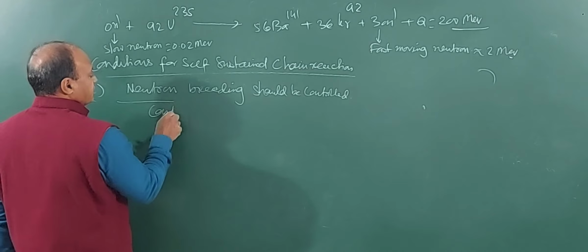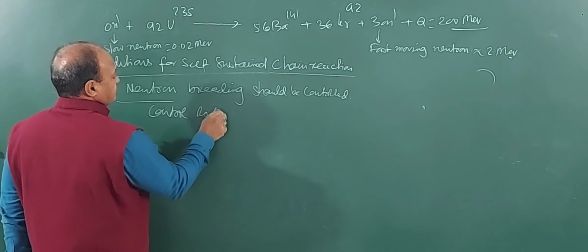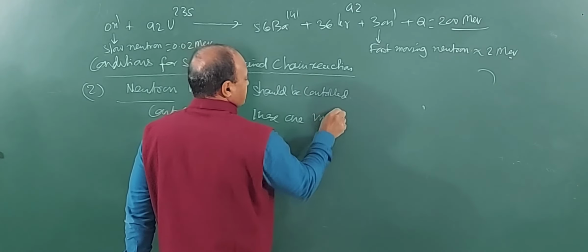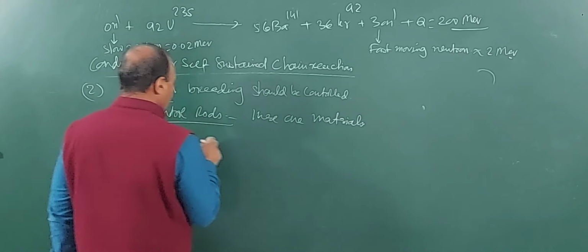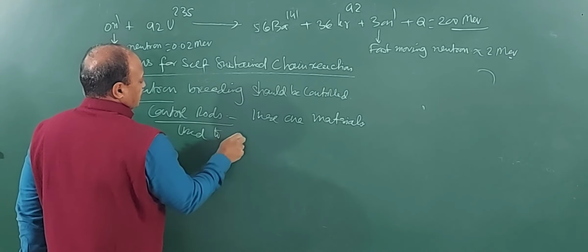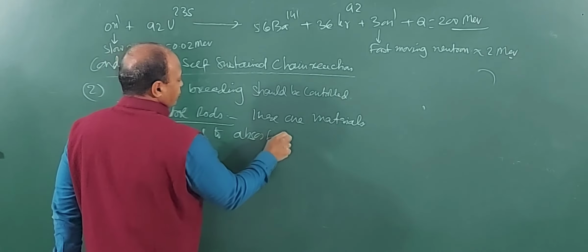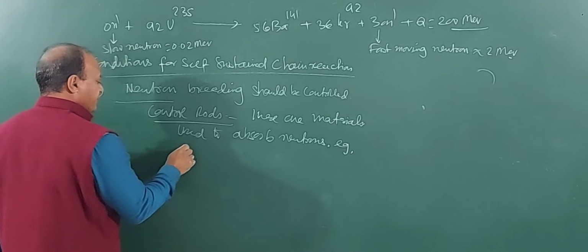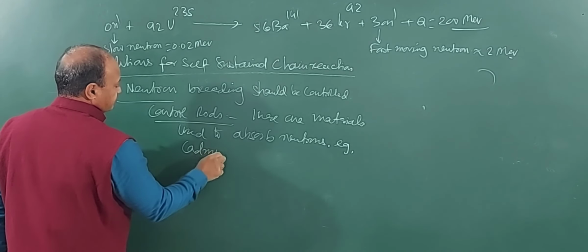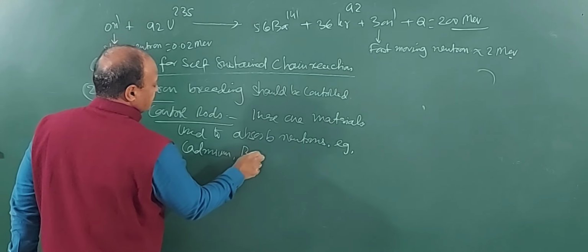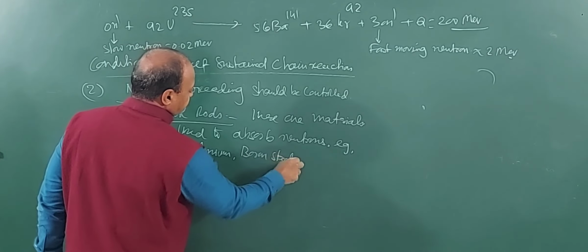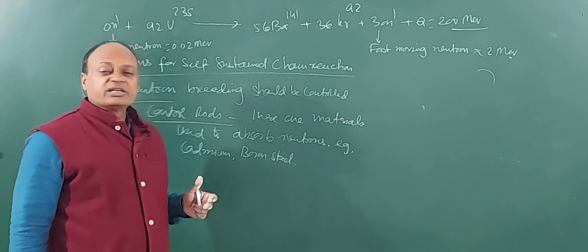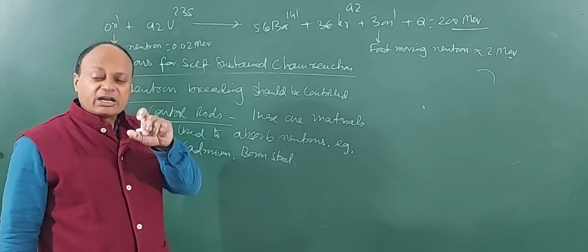So this is done by using control rods. Control rods are materials used to absorb neutrons. For example, we have cadmium, boron, steel, etc. These are used as control rods. Using them, we can actually absorb neutrons and we can control the rate of the reaction.